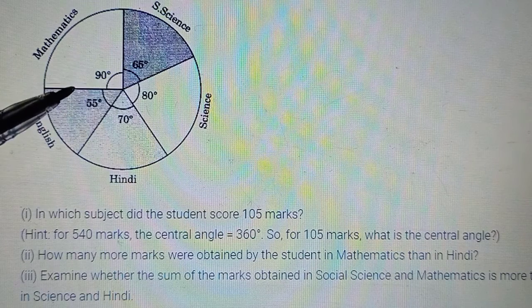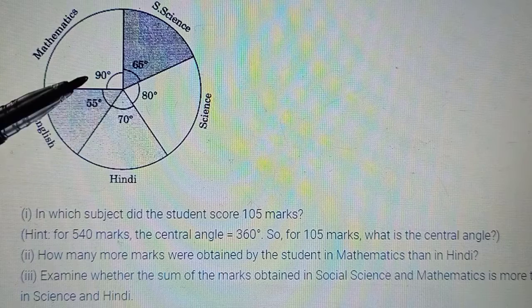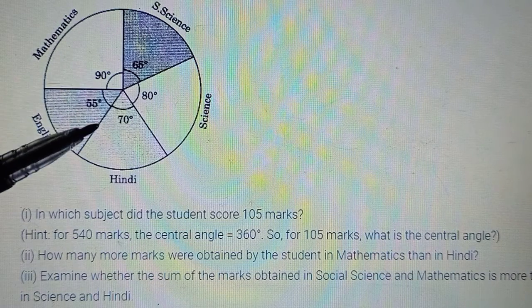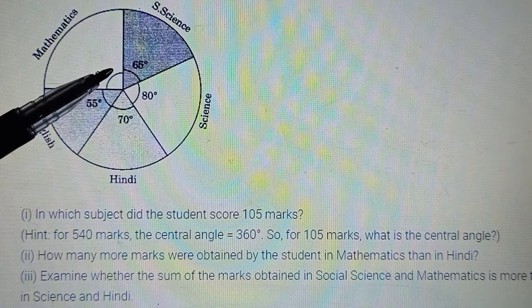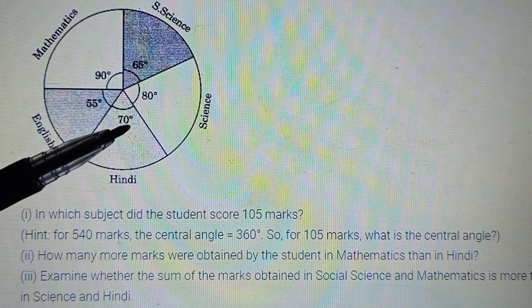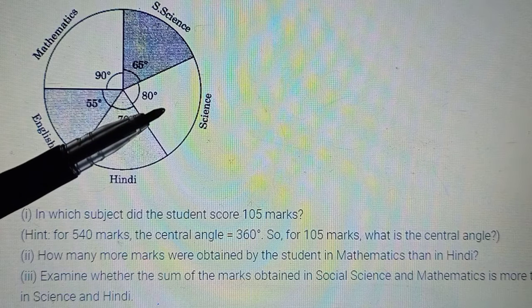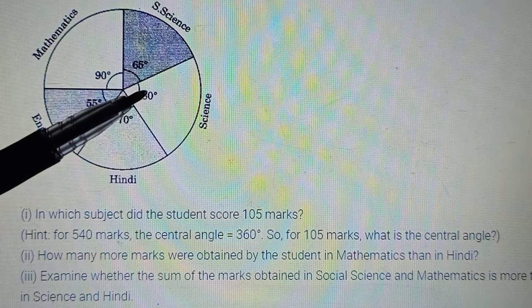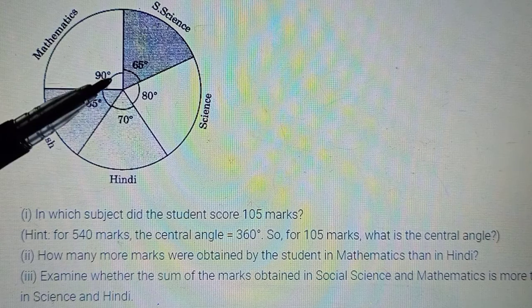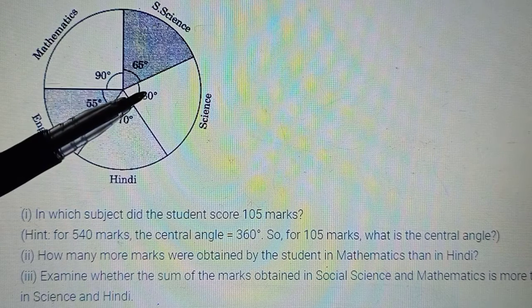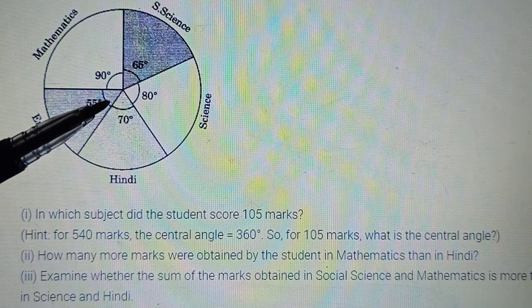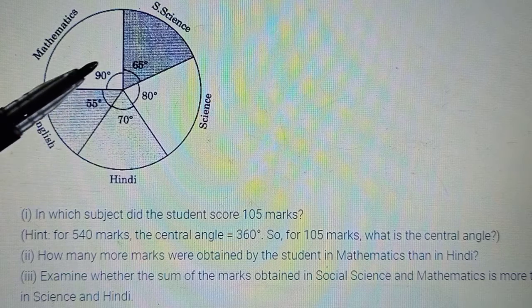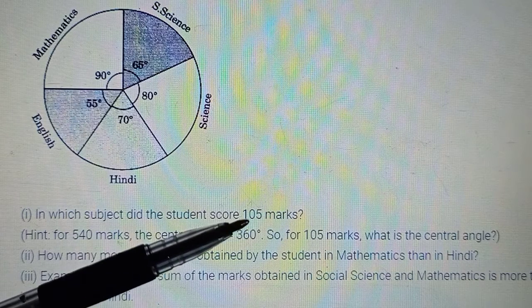Okay, अभी यहाँ पे आपको degree measure given है, but आपको पता है कि like maths 90 degrees allotted to maths, so it is 90 out of total 360. तो ये fraction आपको पता है. Then if you want to convert it to marks, then you have to multiply it by total number given to you, total number of marks. Okay, so 90 upon 360 into 540 will give you actual marks in mathematics. ये तो degree measures हैं उनके, तो ऐसे ही आप सबको convert कर सकते हो, right? And you can find this, but why should we do it for all? We have been given precisely 105.